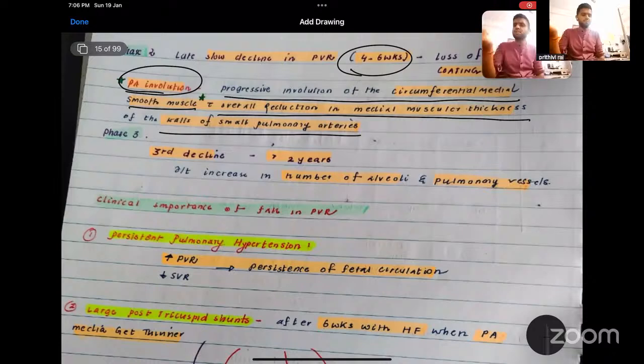So what is the clinical importance? I already said, if the PVR is not going to reduce, there is a persistent increase in PVR because of persistent hypoxia or fluid delivery, like meconium aspiration or a pulmonary disease, a premature baby with RDS. This will cause a persistent rise of PVR. This is known as persistent pulmonary hypertension, PPHTN.